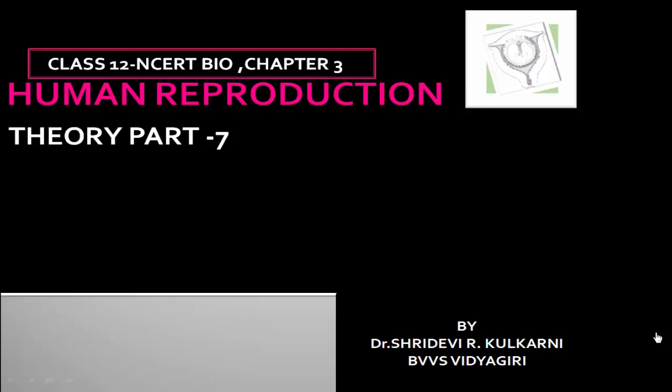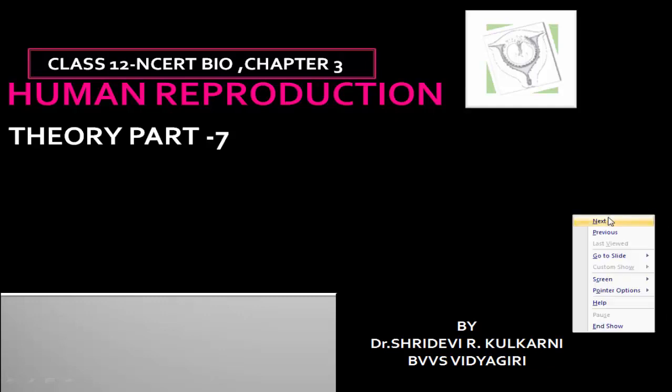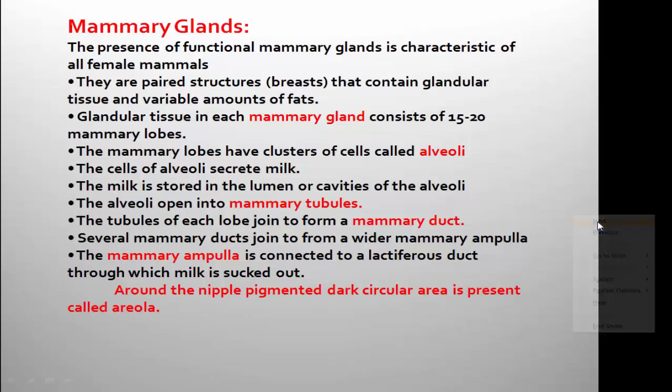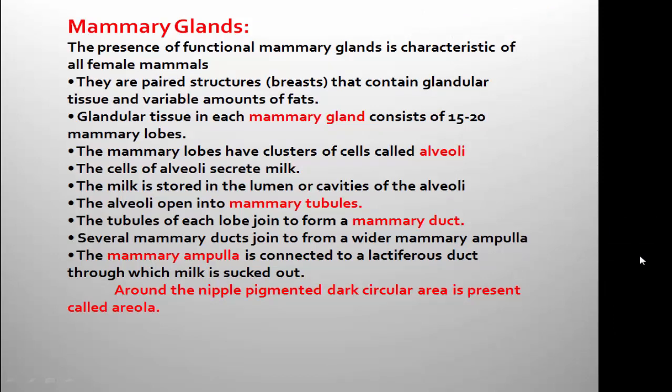Hello dear students, in this video I will continue the next part of human reproduction, that is study of mammary glands. The mammary glands are milk producing glands. They are present in the mammals, that is by the term mammalia. Due to the presence of mammary glands, the animals are called mammals.